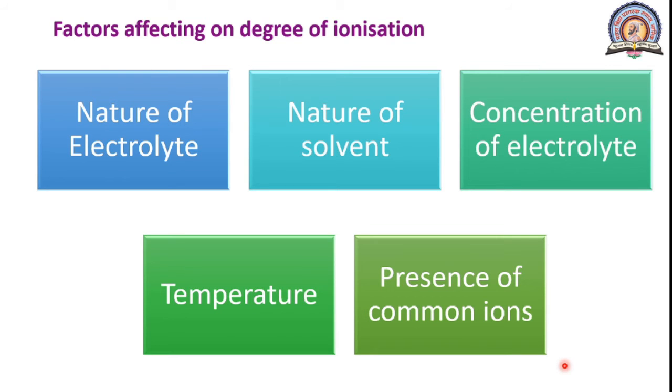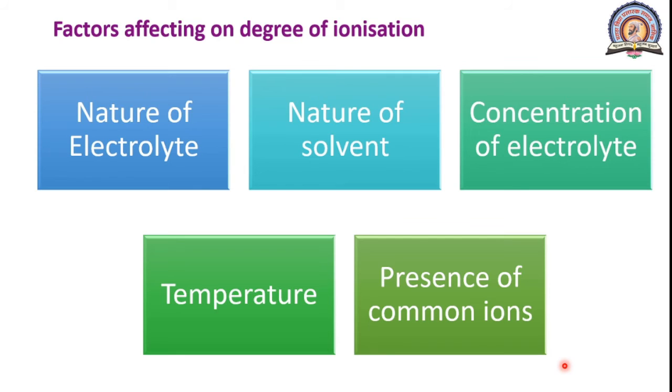The next is factors affecting the degree of ionization. So the first is nature of electrolyte, next is nature of solvent, concentration of electrolyte, temperature and presence of common ion. So what is the effect of nature of electrolyte? We know that electrolytes are of three types, that is strong electrolyte, weak electrolyte and moderate electrolyte.